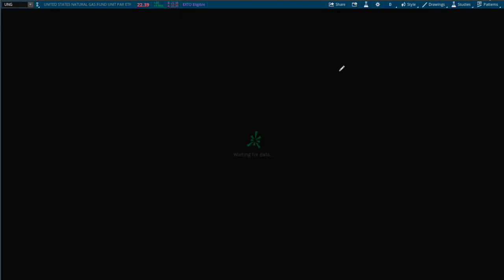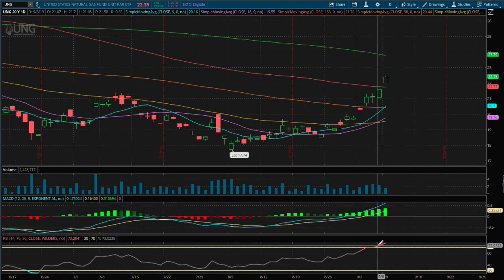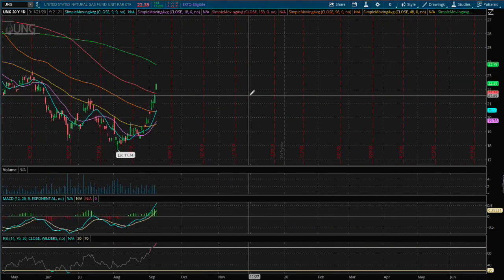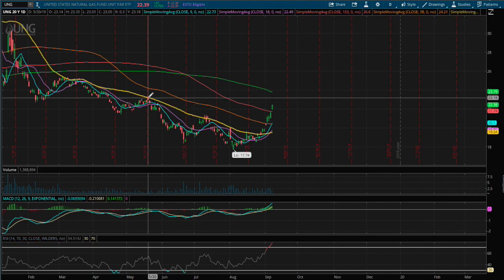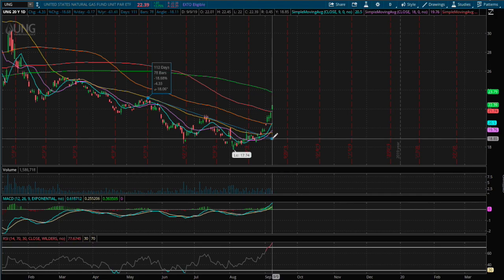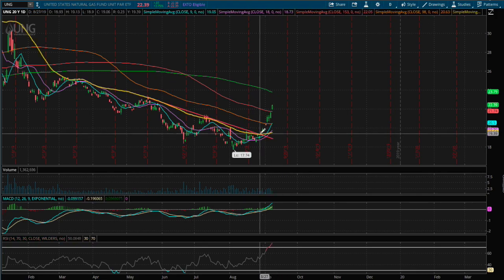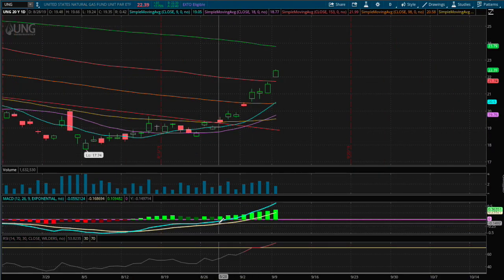And if we expand out to the daily chart, we are also overbought on the daily RSI, and we managed to break a nice resistance. So let me point out where that resistance line that we broke out to. As we noticed, the 50-day moving average acted as a ceiling for us, but we managed to very nicely break out of it. And we also at the same time managed to break into positive MACD.